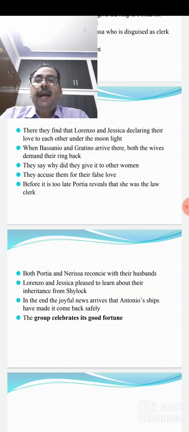Why did they give them to the other women, when they had promised not to? So, Portia and Nerissa accuse Bassanio and Gracino of false love, and they also made them swear that they had not given their rings to another person as they had promised.